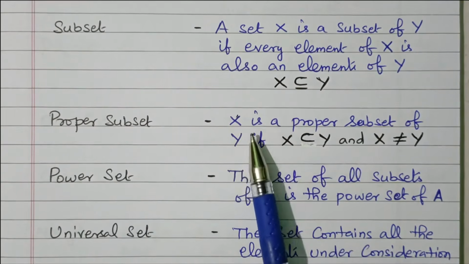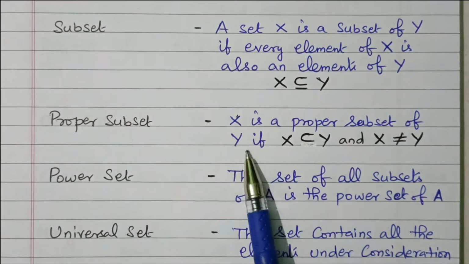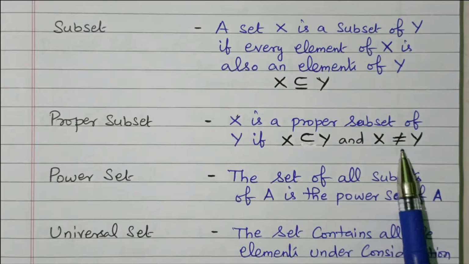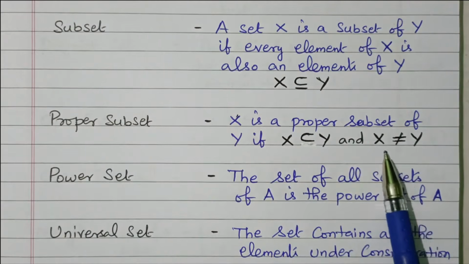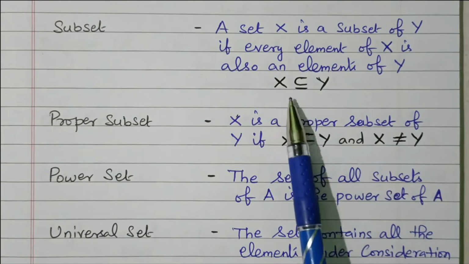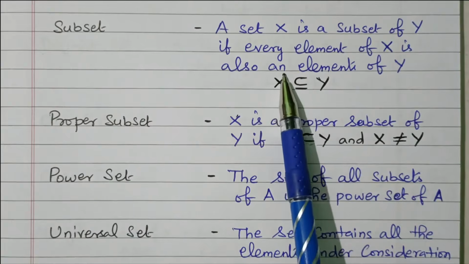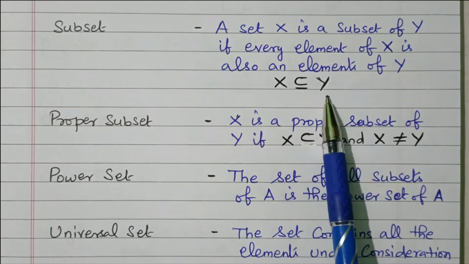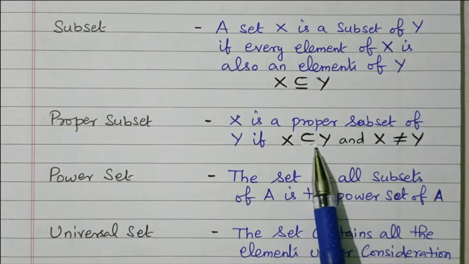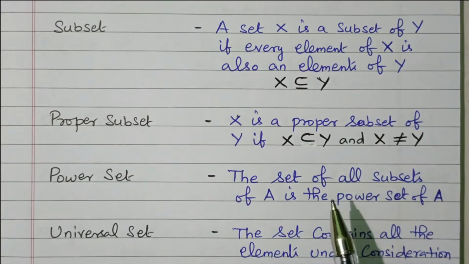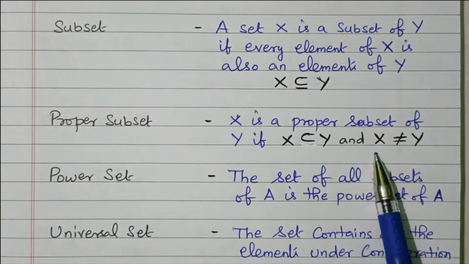Then proper subset. X is a proper subset of Y if X is a subset of Y and X is not equal to Y. If both are not equal, then it is called a proper subset. Subset means the elements available in X are also available in Y, so X is called a subset of Y. But for a proper subset, X is not equal to Y. So subset and proper subset are very important.